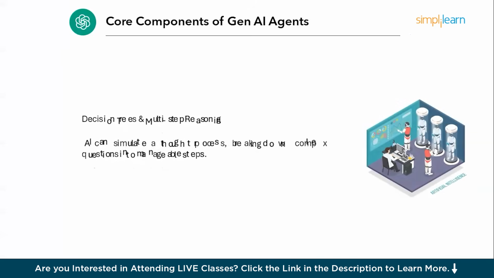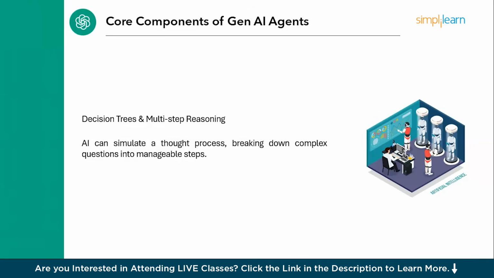Now, next is decision trees and multi-step reasoning. AI can simulate a thought process, breaking down complex questions into manageable steps. For example, whenever you open DeepSeek or whenever you open OpenAI ChatGPT, the most premium version, you will write a prompt and there will be an option called Think, right? If you just click on that, it will explain to you the thought process it is going through and how it is planning on giving a reason for you, right?